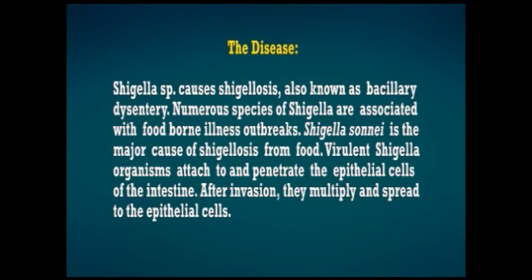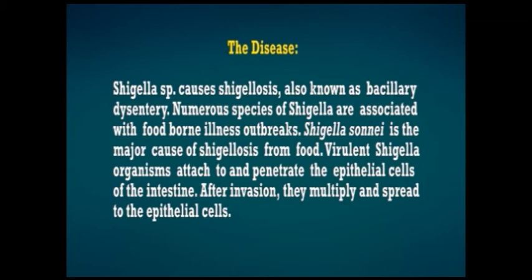Numerous species of Shigella are associated with foodborne illness outbreaks. Shigella sonnei is one of the species which is a major cause of shigellosis from food. Virulent Shigella organisms attach to and penetrate the epithelial cells of the intestinal tract.